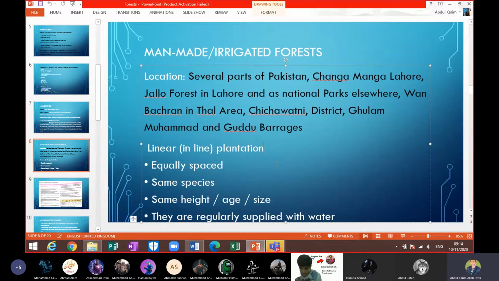You will find that the height of the trees will be the same. The age will be the same, because they were planted at the same time. And the size, meaning the width, we can say that will be the same, beta. And the last point we have is that they are regularly supplied with water. If it is not done, you understand that they will die out, and it will be a big loss for the farmer.